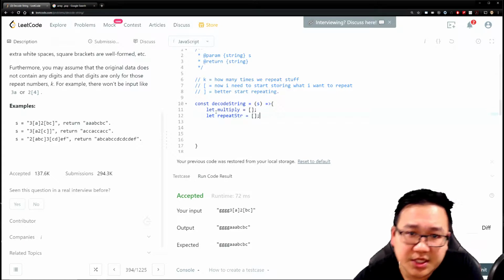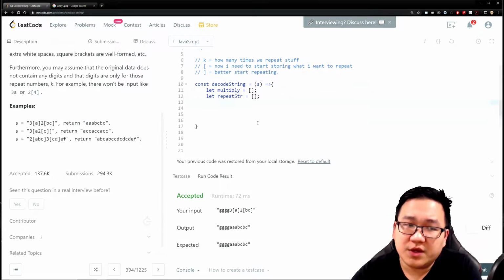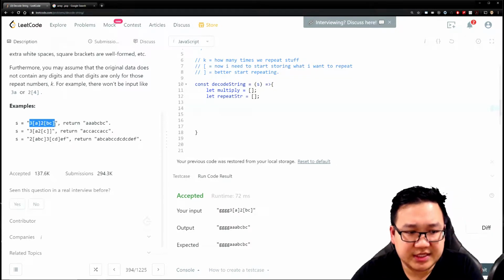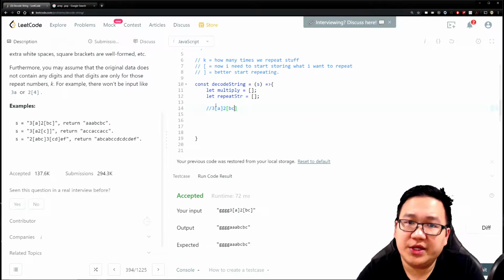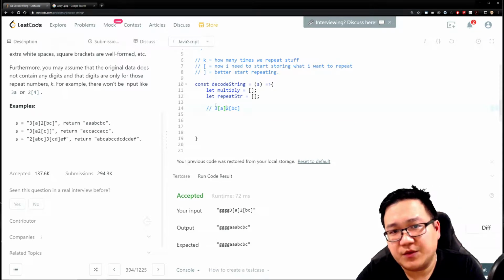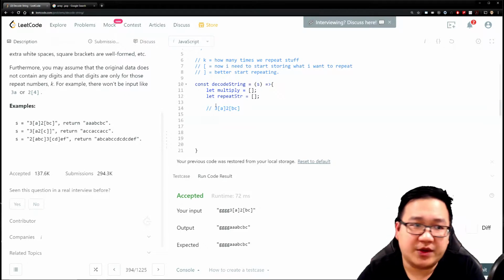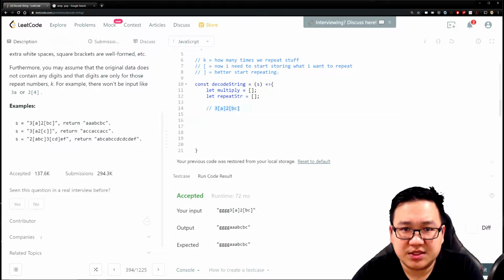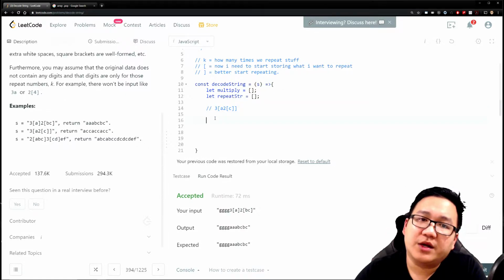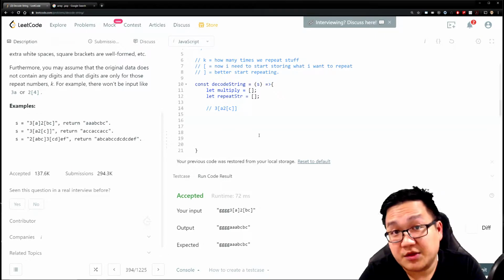So let's go back into here. We can multiply things, but okay, cool. One of the things I remember we talked about, we'll take this example as a case. What do we need to do? We need to iterate through each of these elements and do something with it. Actually, I'm going to change this up and use the more fun example, because this one is a little bit too easy to solve. So I'm going to make sure I iterate through this whole thing.